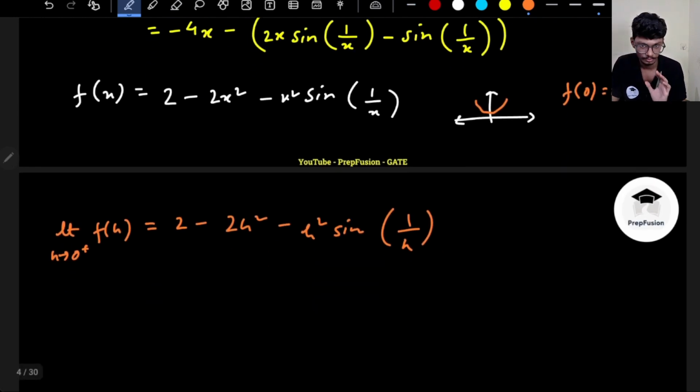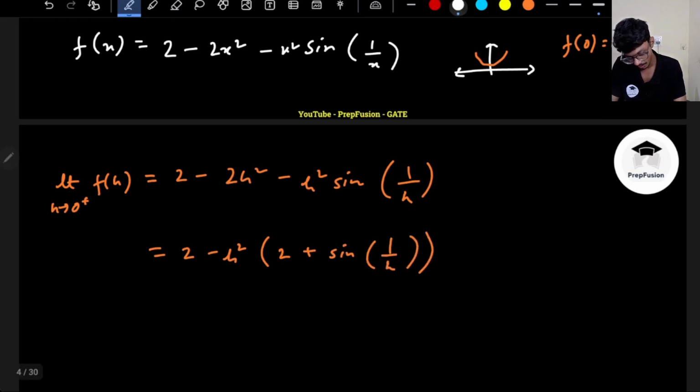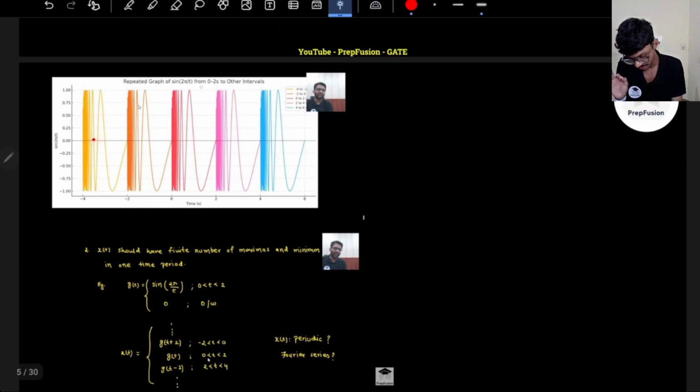Now the matter of fact is that if I take h square common, this will be 2 minus h square, and this is some 2 plus sine of 1 by h. Now h is very close to 0. If h is very close to 0, I cannot comment what this value is. This value will oscillate, as you can see here. What is the graph of sine of 1 by t, or in this case 1 by h?